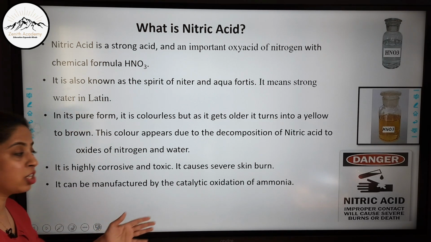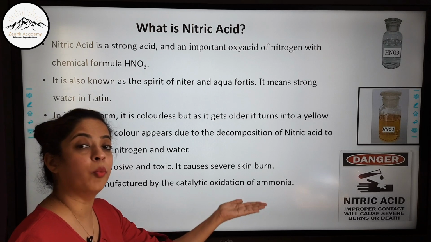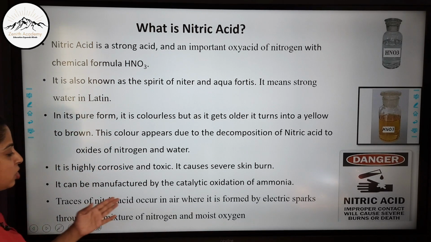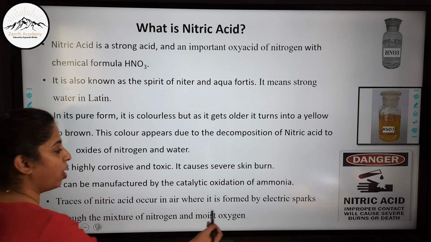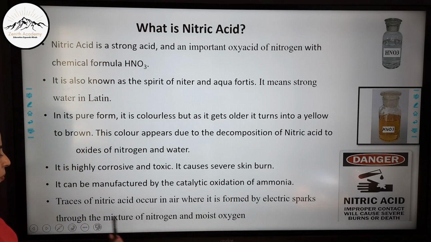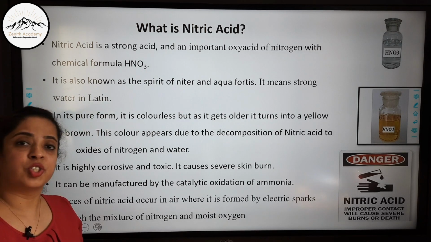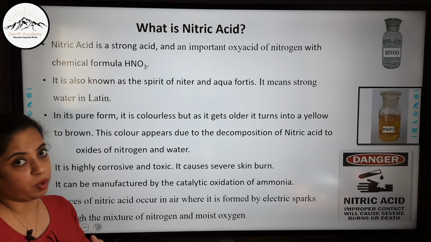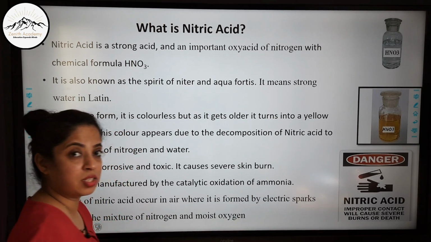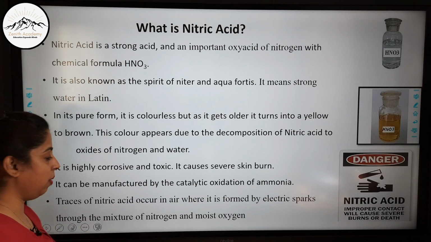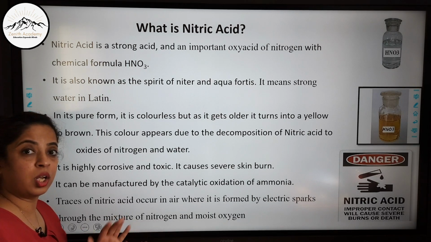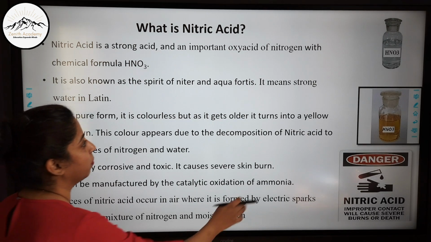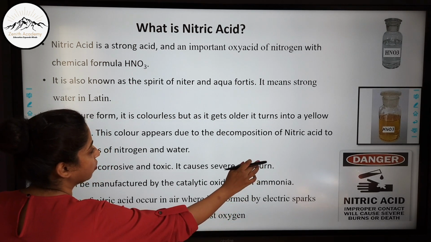Now it can be manufactured by catalytic oxidation of ammonia, but this is not in our portion right now. Traces of nitric acid occur in air where it is formed by electric sparks through the mixture of nitrogen and moist oxygen. Children, in the atmosphere there is oxygen, air, and water vapor. Whenever there are electric sparks during thundering, at that time nitrogen and moist oxygen combine to form nitric acid. We have studied this in our acid rain module. We all know how acid rain is formed.